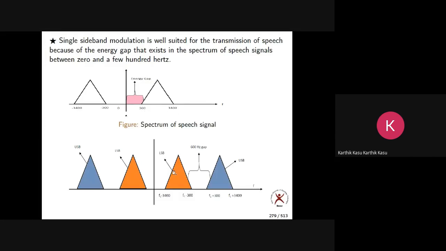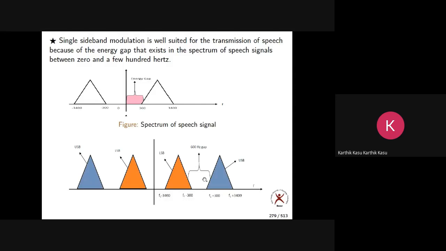This is what you get. This is shifted towards the right side by fc. Now this is shifting towards the left side by fc. I'm not bothering about the left side, as I told you already. That is not required for us. So let us take only the right side, which means only the positive frequency side. Now this is the DSBSC spectrum of this speech signal.